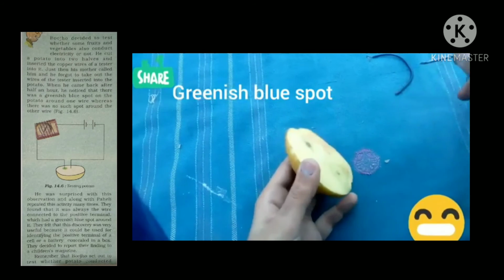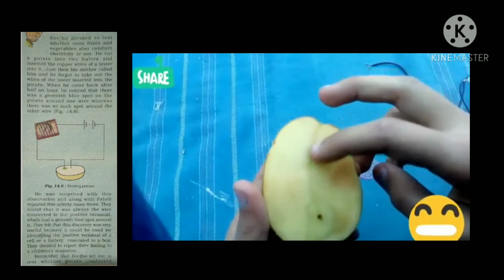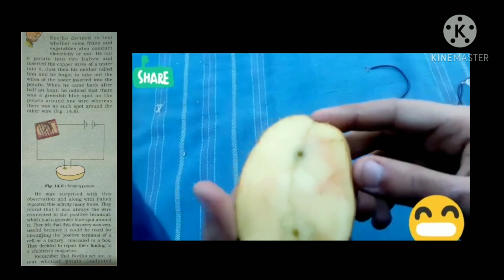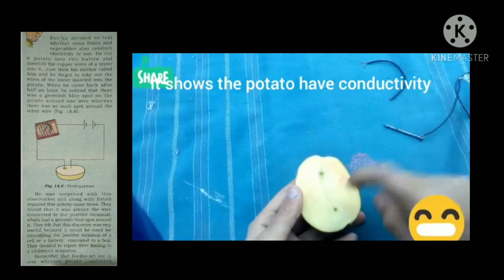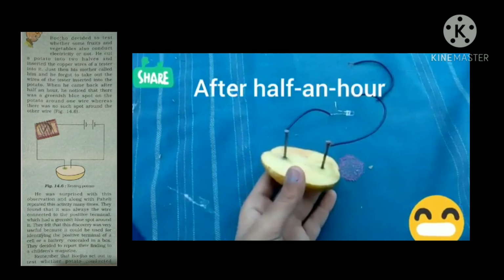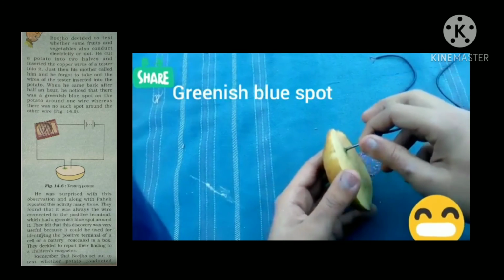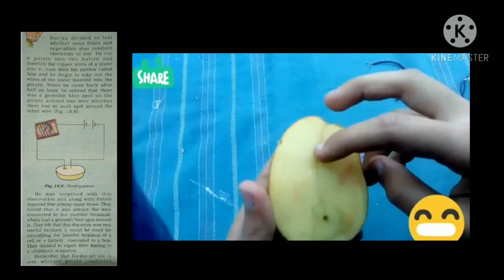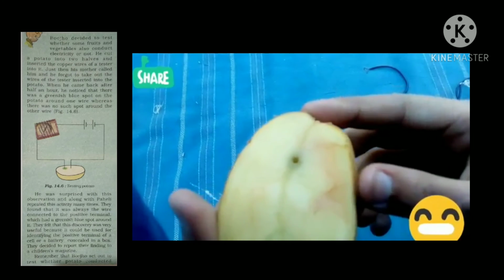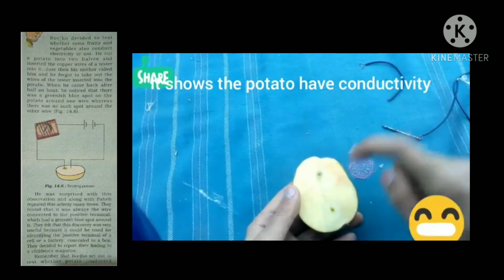After half an hour, remove the nails and observe the holes where we fixed the nails. Here we can see a greenish blue spot on the potato around one wire, whereas there was no such spot around the other wire. We can also find that this wire is always connected to the positive terminal, which had a greenish blue spot around it. This experiment is very useful because it could be used for identifying the positive terminal of a cell or a battery concealed in a box.